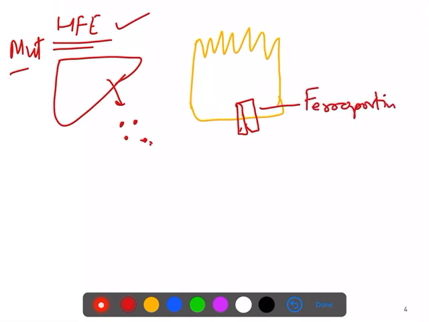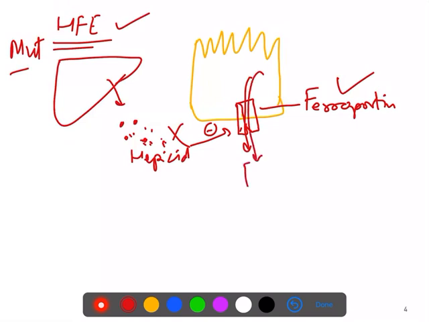Ferroportin normally transports the iron out, and this is being blocked by the hepcidin. So if the patient has HFE mutation, hepcidin will be less, there is less blockage, and ferroportin will work more and keep absorbing more iron into the body, and that leads to the iron toxicity.